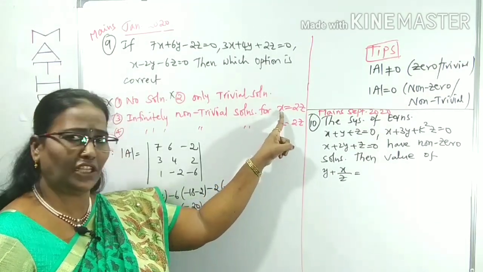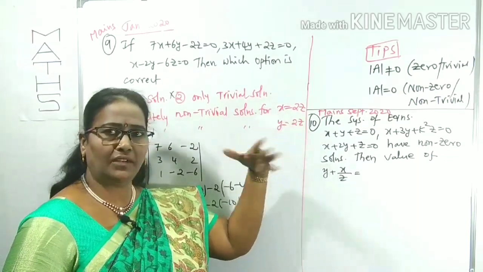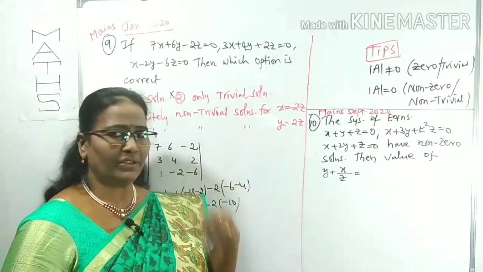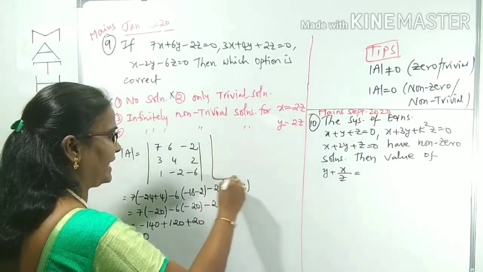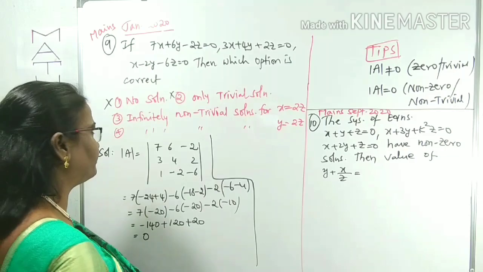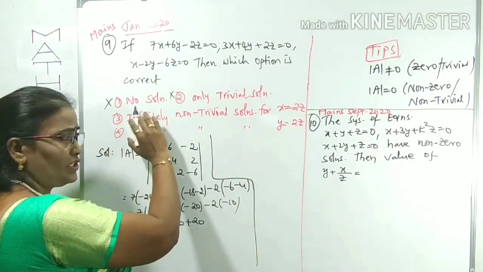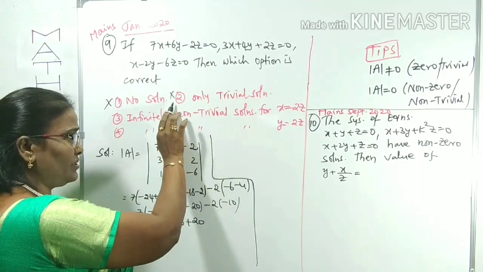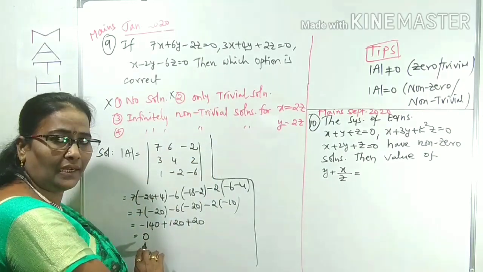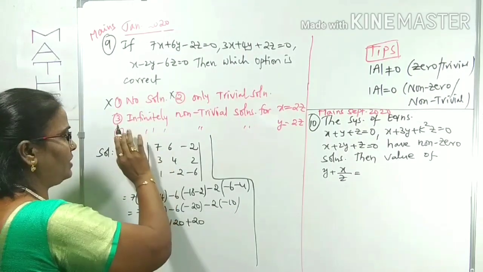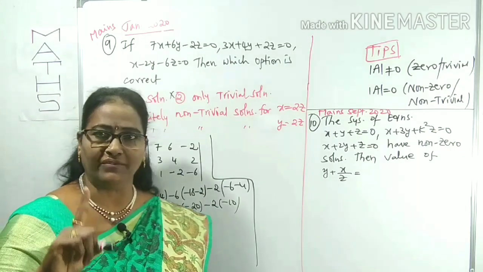What is the condition in the third option? A relation between x and z is given. If this is true, then we can pick the third option. Otherwise, we move to the fourth option. To find the relation of x and z, what can you take? Is it clear? No solution is indirectly not a correct option. Only the trivial solution is also not correct because det A is 0. Either the third or the fourth option is correct, but you have to pick only one.